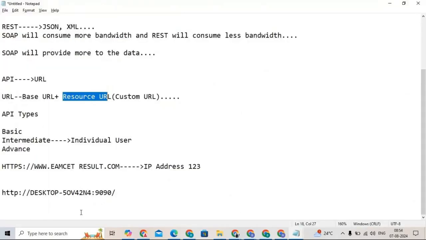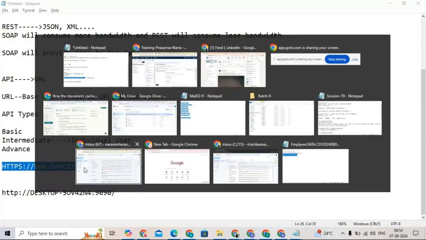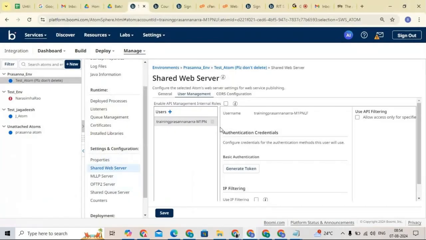For example, here the mset is there. This mset will not give access to everyone, right? It will ask for a username and password, and whoever has that username and password can log in to that particular portal and get that result. In the same way, Boomi also will not allow everyone to access; it will give you restrictions. So if you want to give access to any particular end user, we need to add that user here.